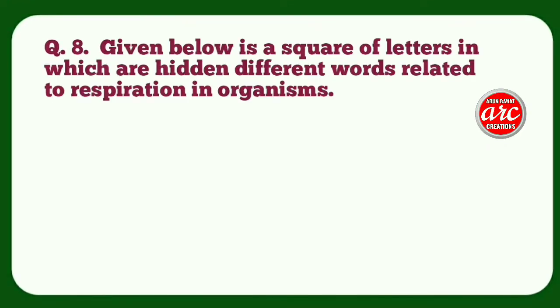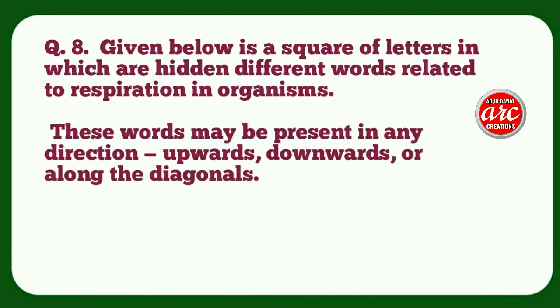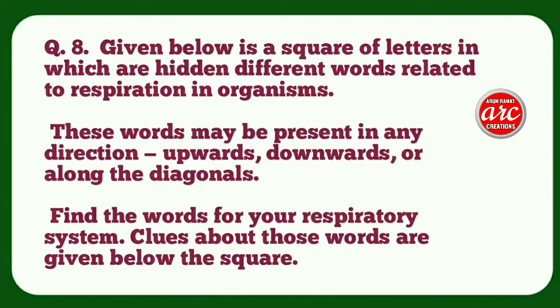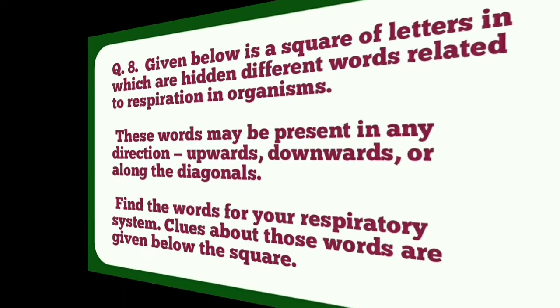Question number 8. Given below is a square of letters in which are hidden different words related to respiration in organisms. These words may be present in any direction, upwards, downward, or along the diagonals. Find the word for your respiratory system. Clues about those words are given below the square.